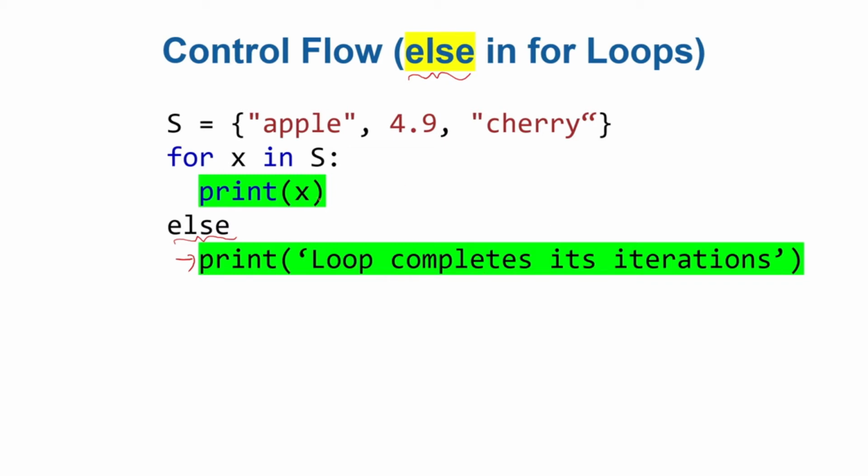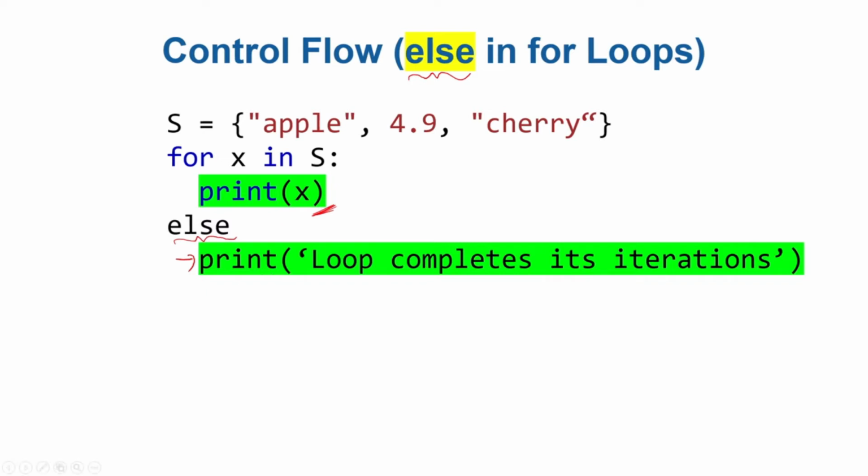Well, you will be wondering in what case the else will not execute. If you apply any break statement inside the loop body, which means you forcefully remove some of the iterations that were going to be executed, but the loop did not complete its iterations, then the else part will not run.